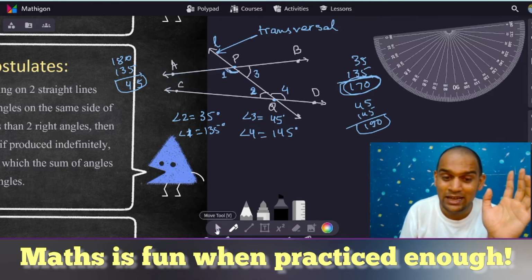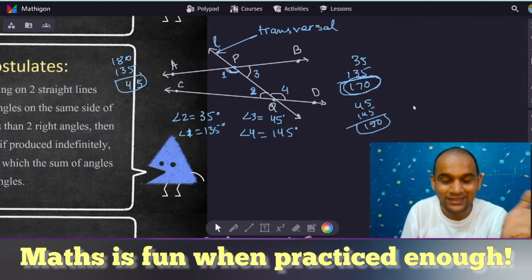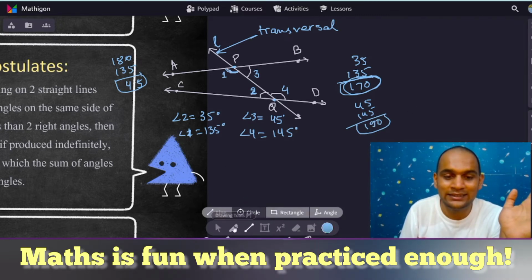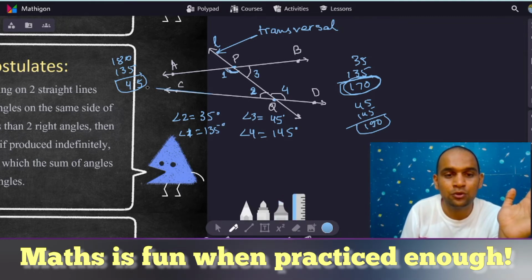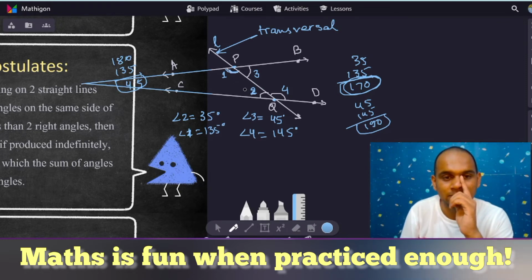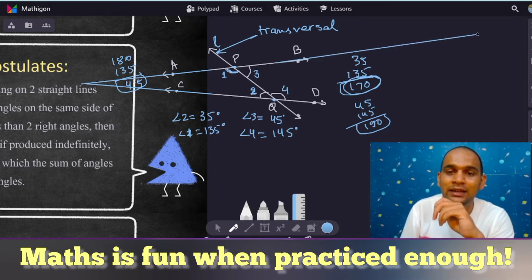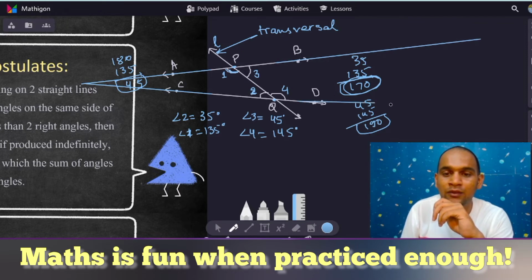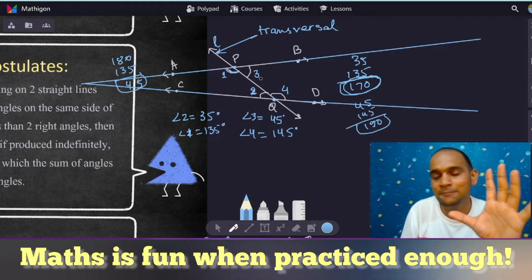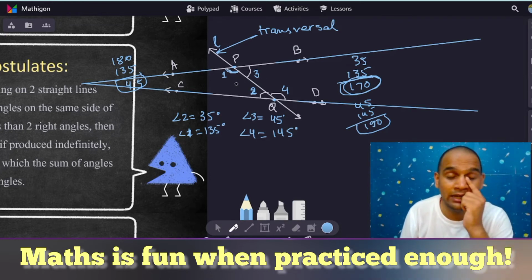Now you might say this looks pretty obvious with the diagram, but yes, postulates are obvious truths, right? When you extend these lines, you will see that they meet towards this side, but towards the other side they keep diverging more and more. You can see it met over there, but over here, if you keep extending, it will go farther and farther. That is what the fifth postulate says. If the sum is more than 180 degrees on that side, the lines won't intersect, but if the sum is less than 180, they will intersect.